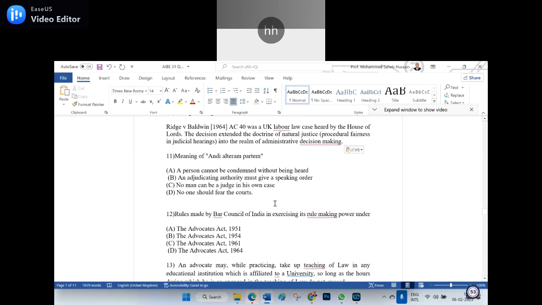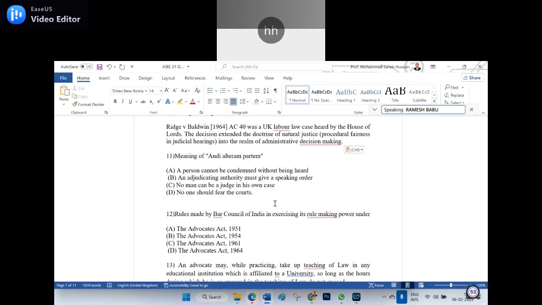I don't think that anybody would commit a mistake here. 11th question. Am I right? Yes, sir. Option A, sir. When you are going to punish any person, please give the chance to him or her to speak first. So that is natural justice, audi alteram partem. So the right answer is Option A: a person cannot be condemned without being heard.